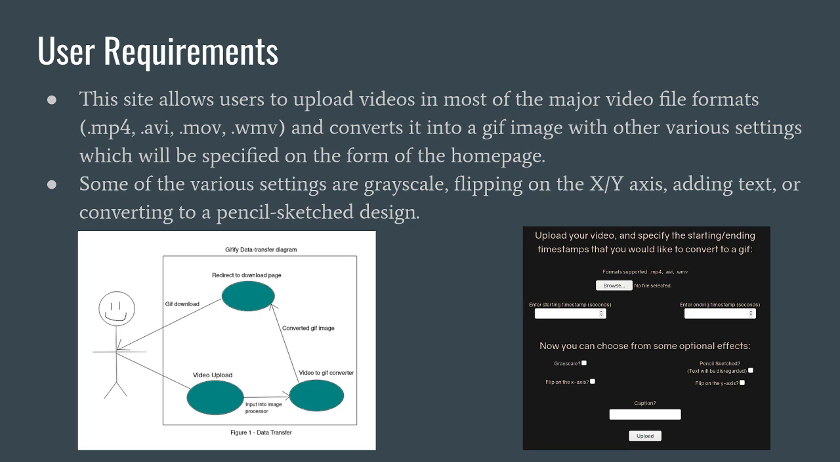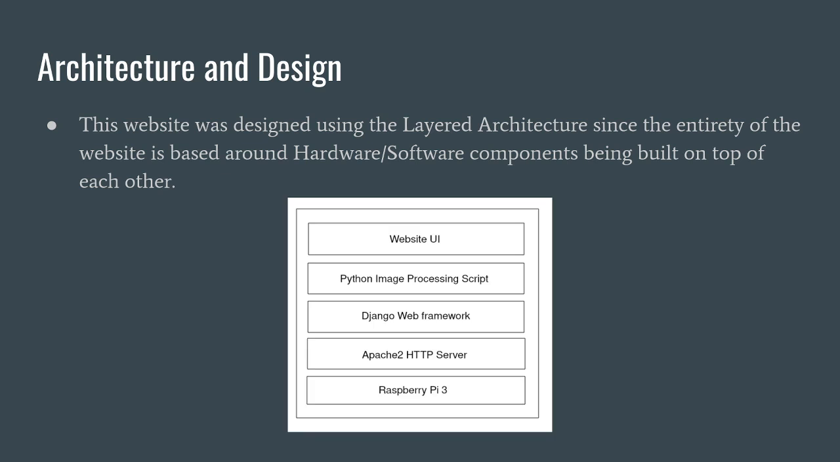On the left, you could see a standard data transfer diagram for Gifify. You can see it starts when the user uploads their video. Then the website itself will input that video into the image processor module, which was written in Python. Then that will be created into a GIF image, which will then be returned back to the user. And on the right here, you can see the actual form that the user will fill out for the GIF file that they want.